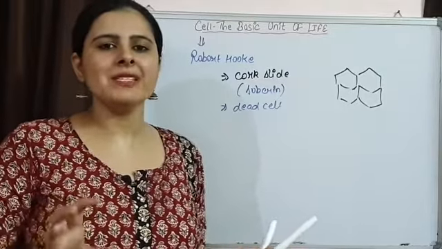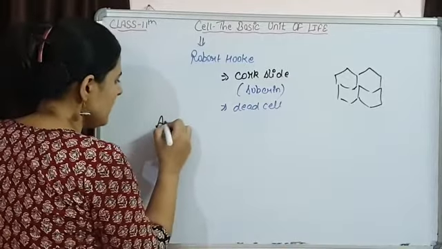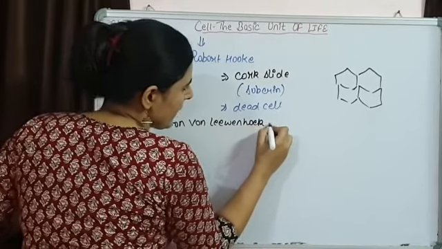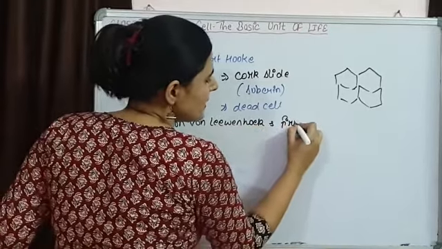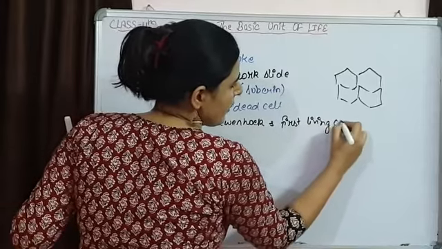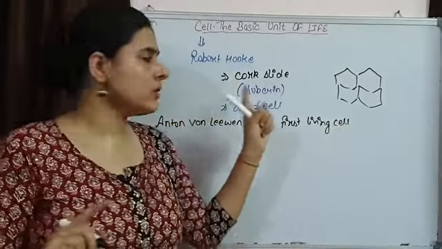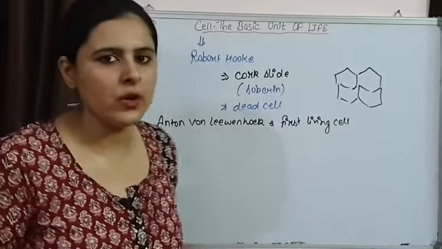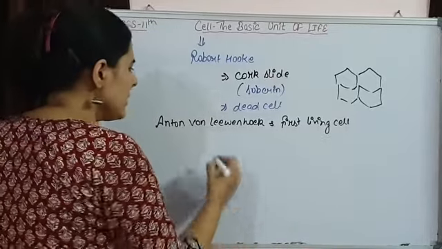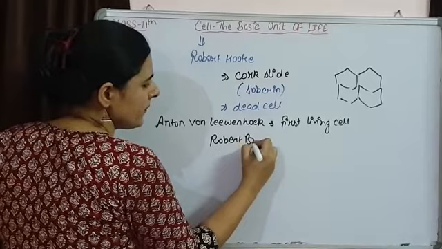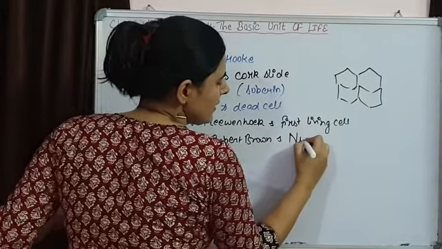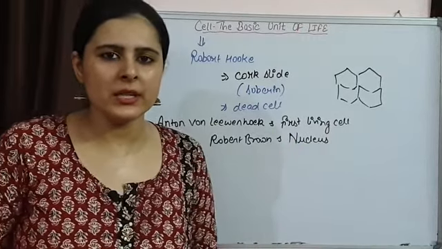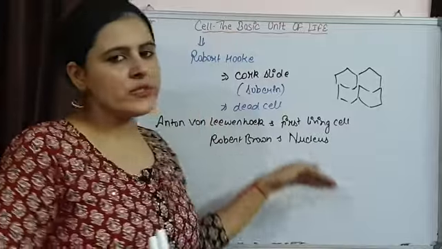Next, there was another scientist, Anton von Leeuwenhoek, who again observed a cell, but this time he observed the living cell in pond water. So Anton von Leeuwenhoek observed the first living cell. So the first cell was observed by Robert Hooke, but the first living cell was observed by Antony von Leeuwenhoek, and later on lots of discoveries were there, like Robert Brown discovered nucleus, Purkinje discovered protoplasm.